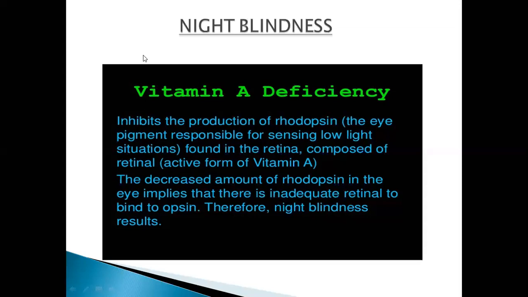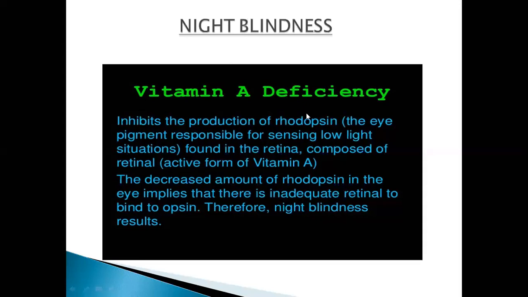If you see night blindness, how does it happen? In night blindness, you can't see things properly at night time. As you can see in daytime, you can't see things at night time just because of night blindness. And how does it happen? It is a problem that is caused by the deficiency of vitamin A. What happens in it actually?